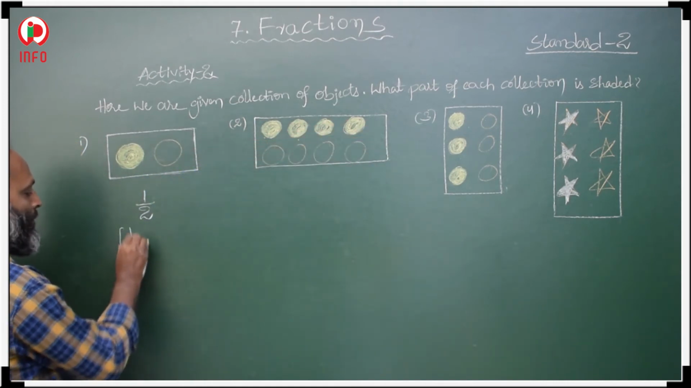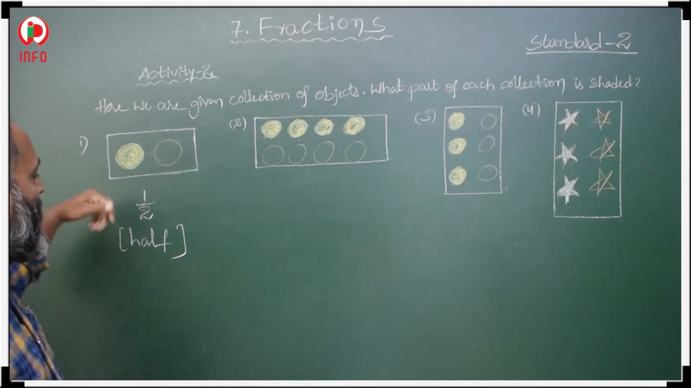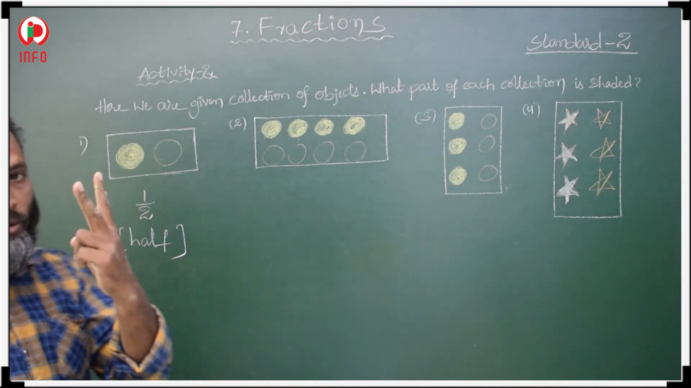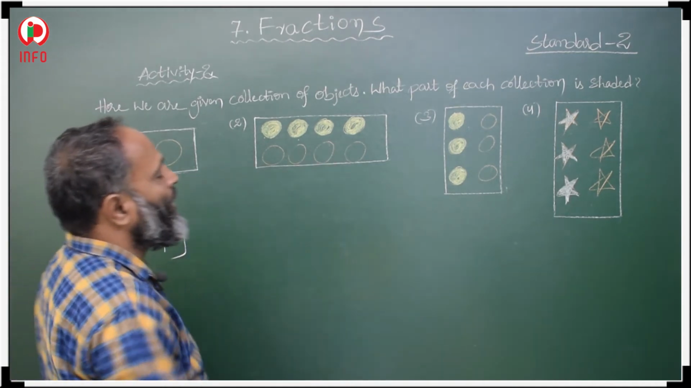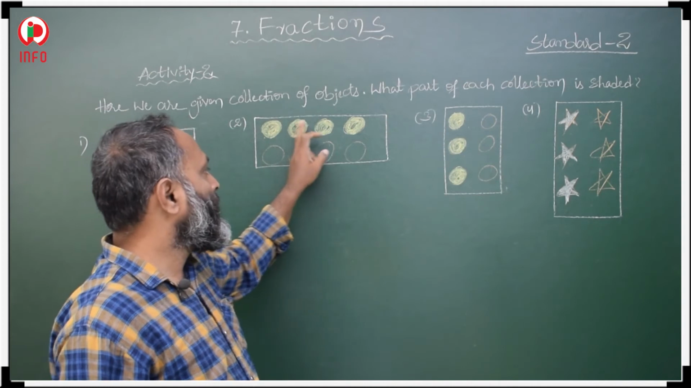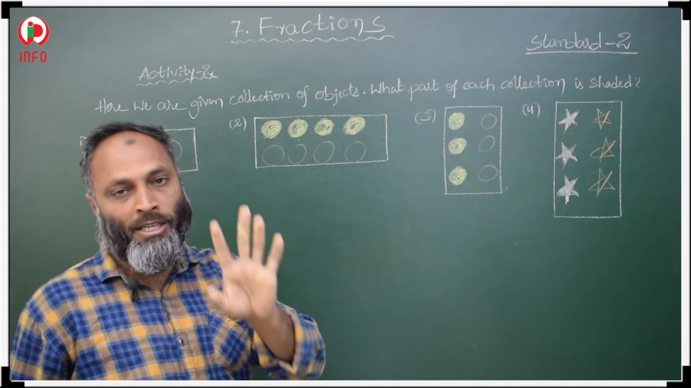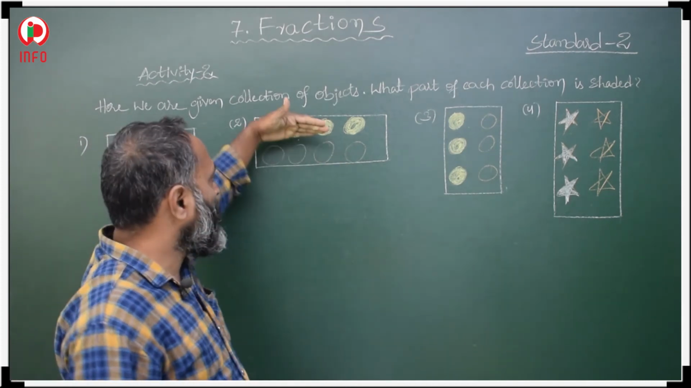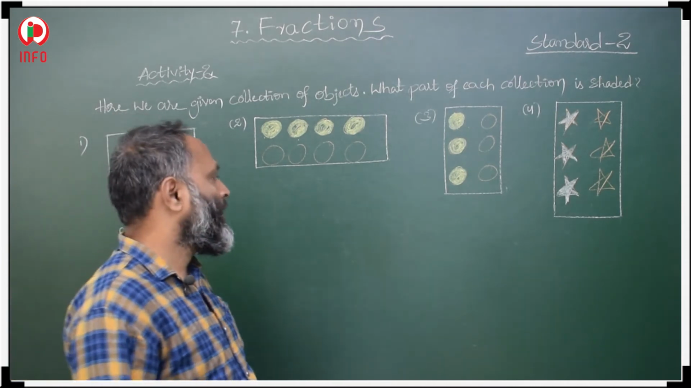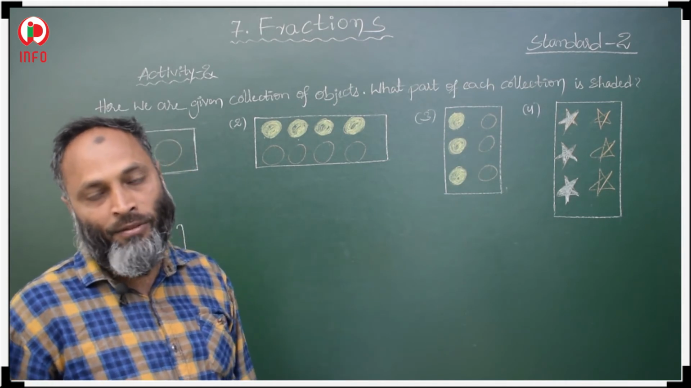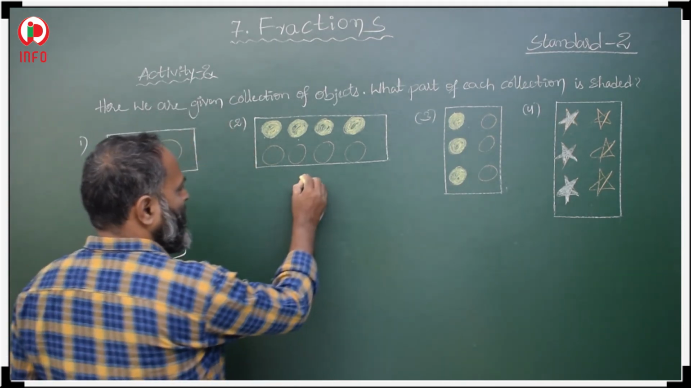Half part is shaded. How half? See here, one out of two is shaded, means half is shaded. Here, in total how many circular objects do we have? 1, 2, 3, 4, 5, 6, 7, 8. In total 8, and 4 circular objects are shaded, so unshaded 4, shaded 4. Shaded and unshaded are equal. So half part is shaded.